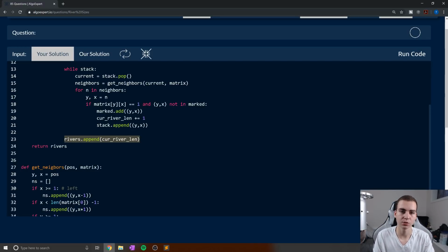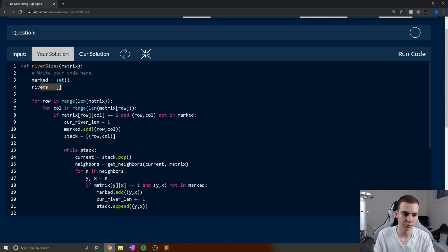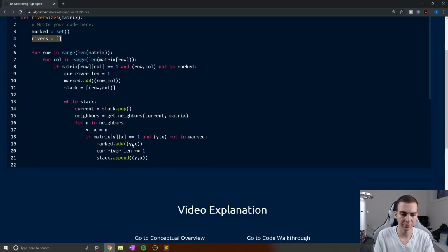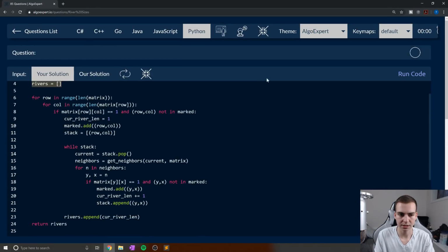Finally, once that's done and we have nothing left in the stack, we found the end of the river, so we'll append the current river length. Then we will return rivers. Returning rivers will just return this final list. This is a little bit of messy code, but let's run this and see if we've done all right or not.